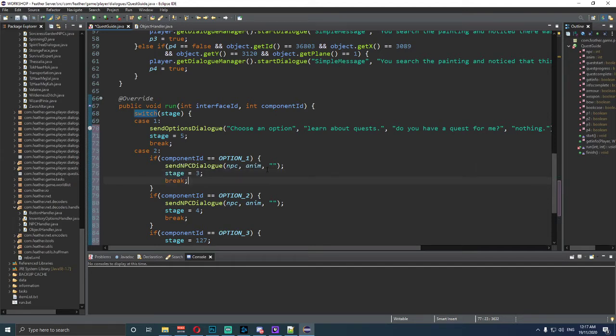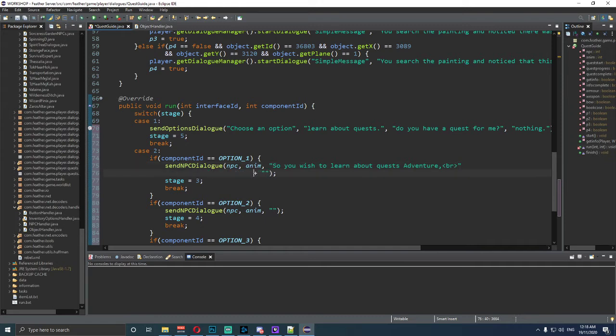Okay. Now up here you want to say, "So you wish to learn about quests? Oh, quests, adventurer." Okay, I'm going to put a BR there, press enter, go down like we normally do, and then go, "Quests can be done by opening the quest tab and clicking on a desired quest."